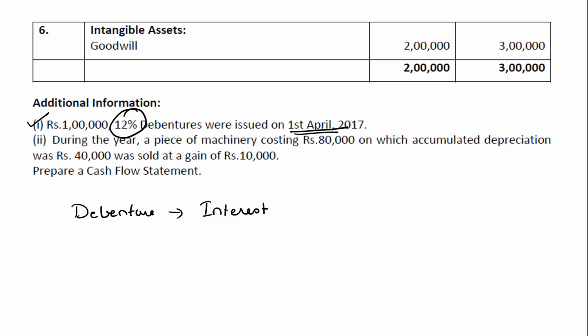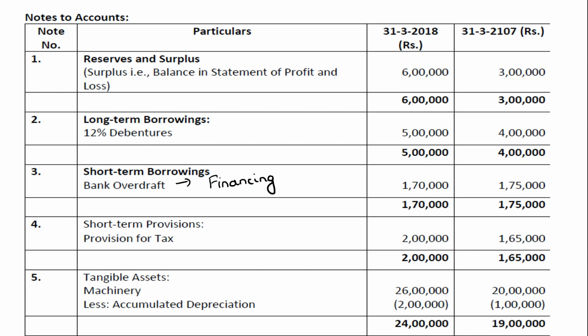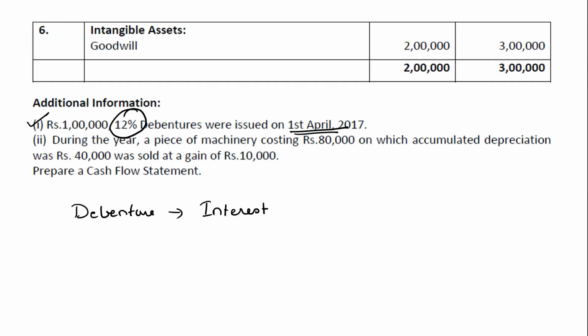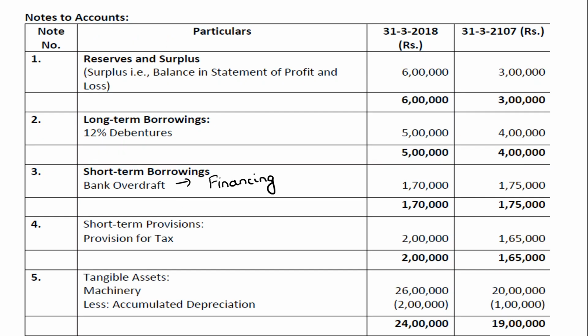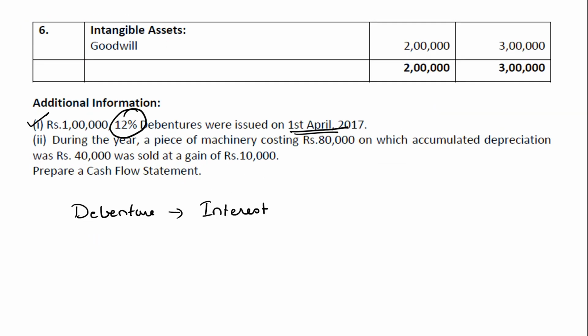So 12% interest has to be paid to the debenture holder, which is a charge on the profit. Now you have two amounts, and you might be wondering whether to calculate 12% on 4 lakh or 5 lakh. To find that out, this information is relevant. When that 1 lakh worth of debentures was issued makes the difference. In this case, it was issued on 1st April 2017, which means those debenture holders lent to the company at the beginning of the year. So they were there the entire year and are entitled to interest. Therefore, we will calculate interest on the entire 5 lakh.